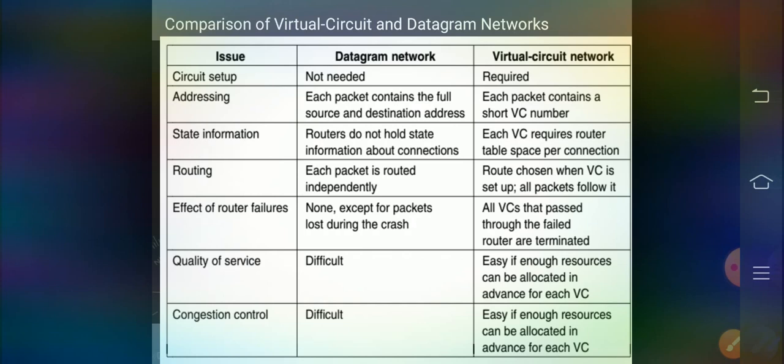State information: the router should not hold information about the connection in datagram networks, but in a virtual circuit network each router is connected to another and a routing table is required. Routing: each packet is routed independently in a datagram network, but in a virtual circuit network all packets should follow the same path.